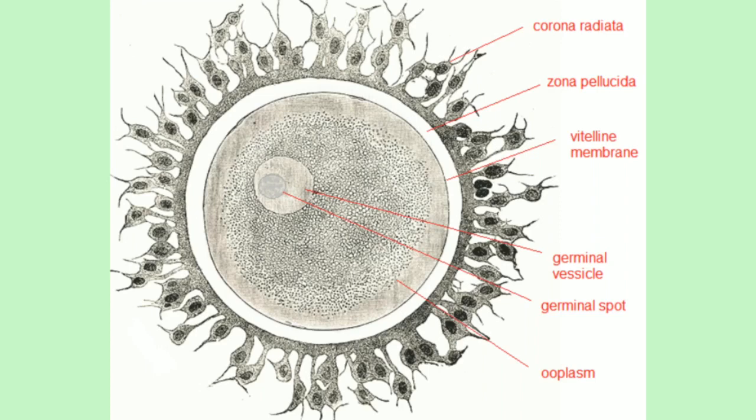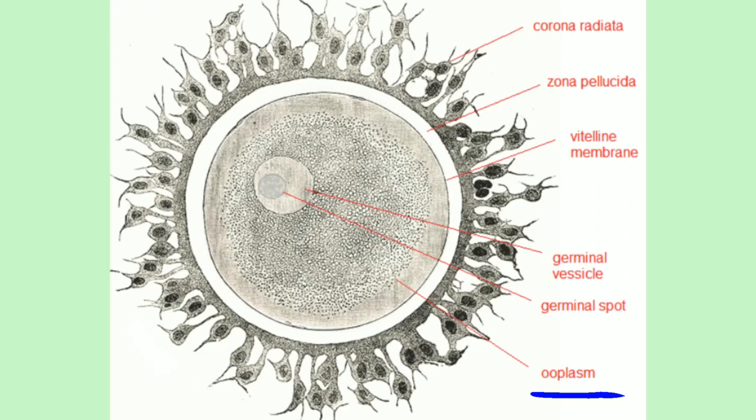Then inside the egg there is the presence of reserve food material in the form of yolk, and this yolk is present in very small quantity or may be absent, so it is called a microlecithal type of egg. So the human egg is non-cleidoic and microlecithal type. It is approximately 0.1 mm in size. So it is the largest cell of the body. The ovum is the largest cell of the body. It has abundant cytoplasm called ooplasm. The cytoplasm of this ovum or secondary oocyte is called ooplasm.